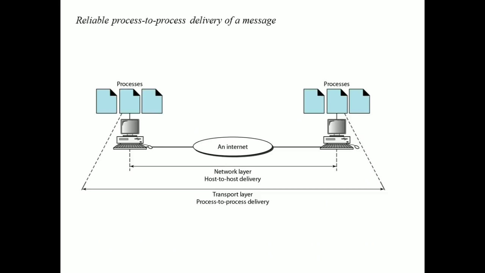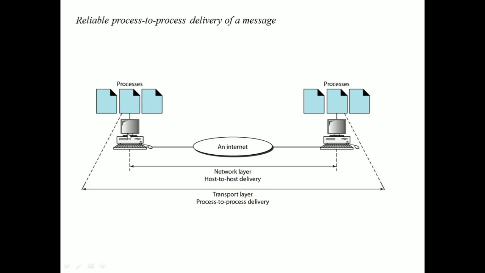As we already said, the transport layer is responsible for process to process delivery of a message. This is our source node and this is our destination node. We have different processes in the source and different processes in the destination. Let us say now I am sending an email to you. My Gmail process in my system must communicate with the Gmail process in your system. For this reason I need process to process communication, and for process to process information delivery, we need the transport layer.